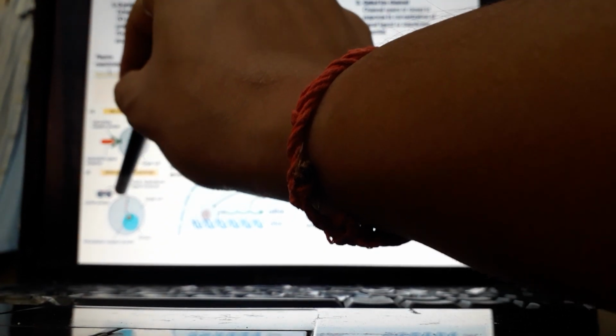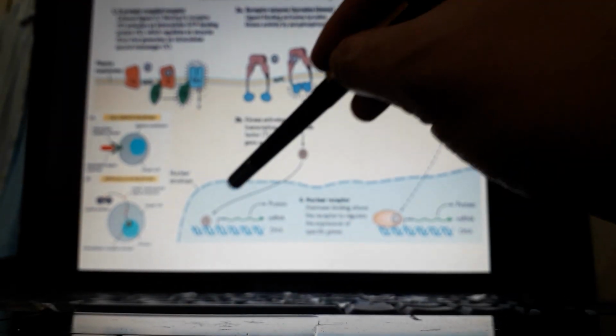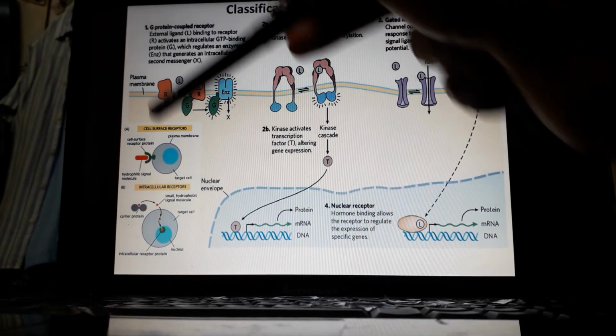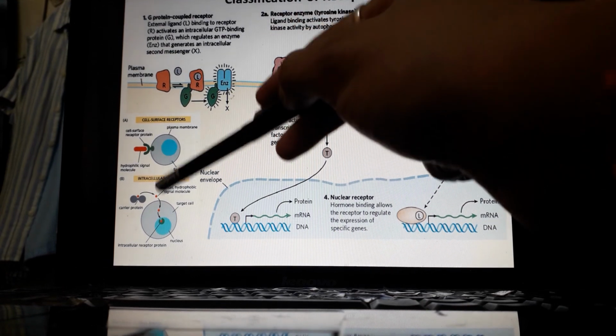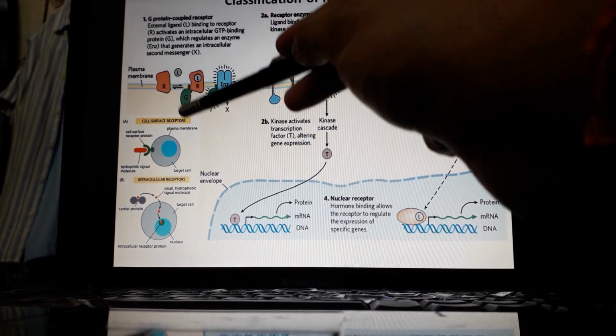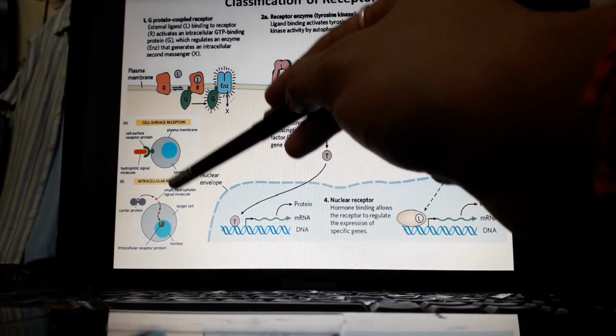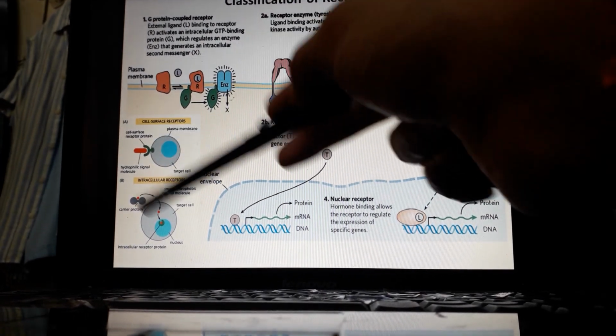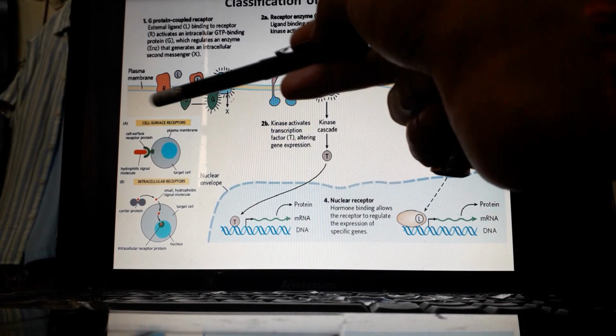The ligand binds to the receptor, activates it, and elicits a particular kind of response. So because of the solubility, or the chemistry of the ligand, broadly we can differentiate extracellular receptors and intracellular receptors, or hydrophilic molecule bound receptors and hydrophobic molecule bound receptors.